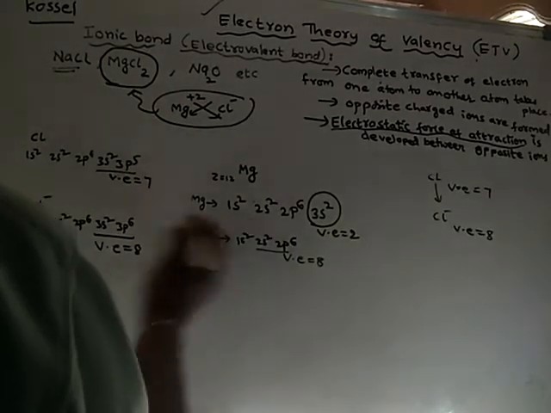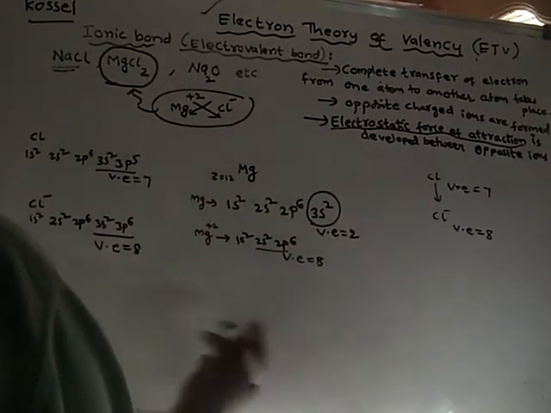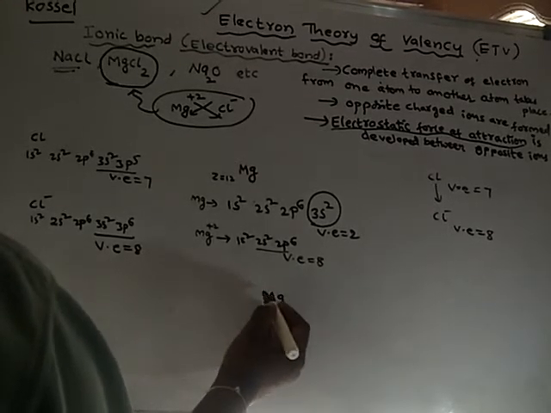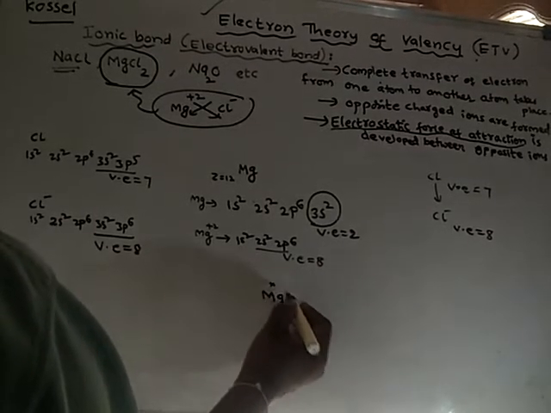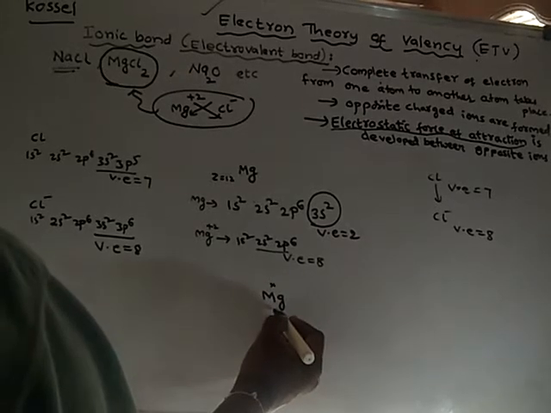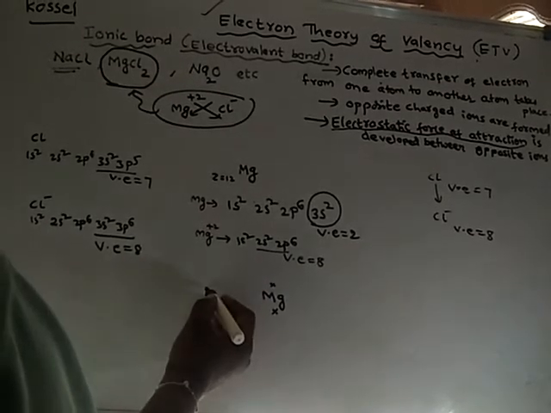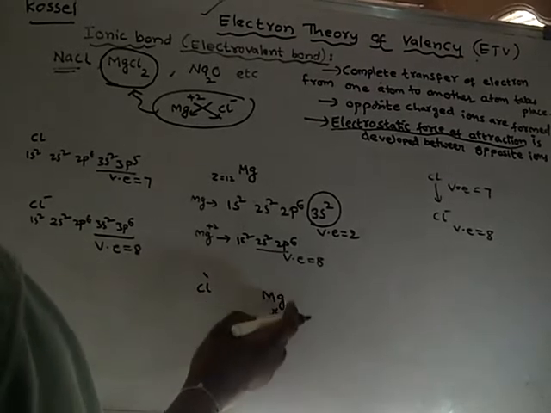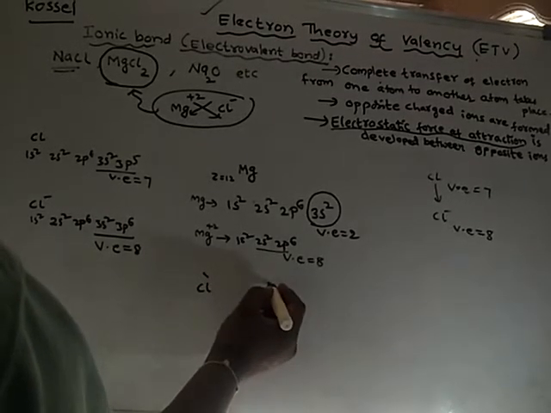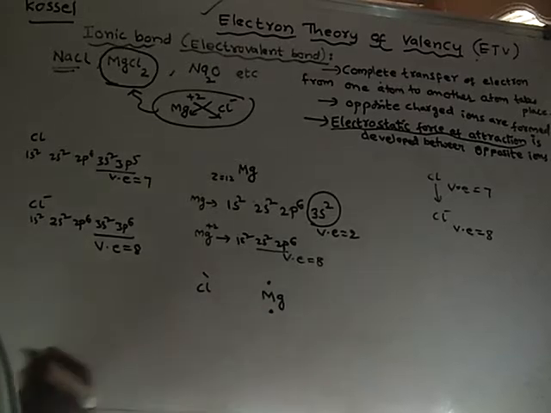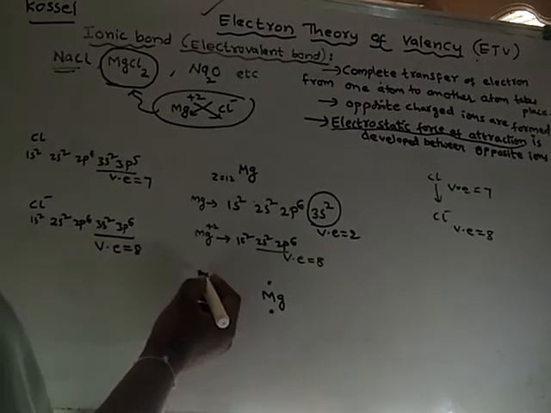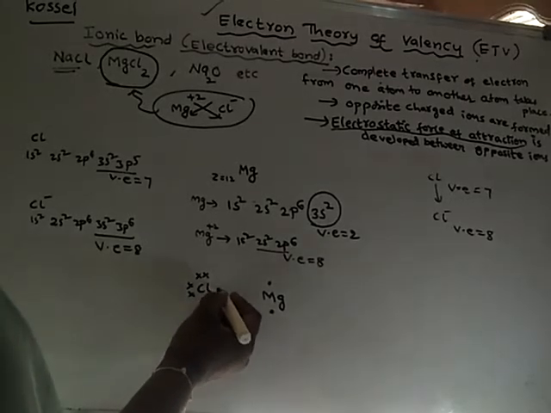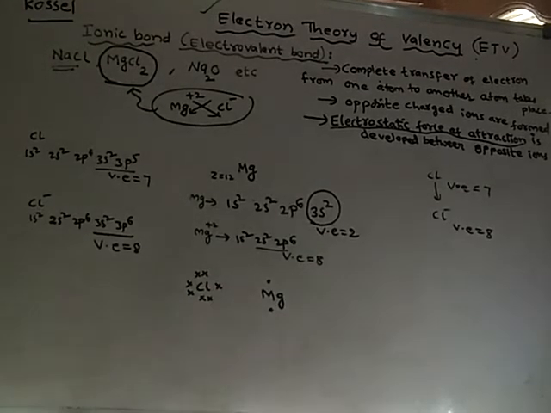This can be represented pictorially like this. Magnesium with 2 valency electrons, which I am representing using dots. Now chlorine with 7 valency electrons, for which I am using cross symbols.